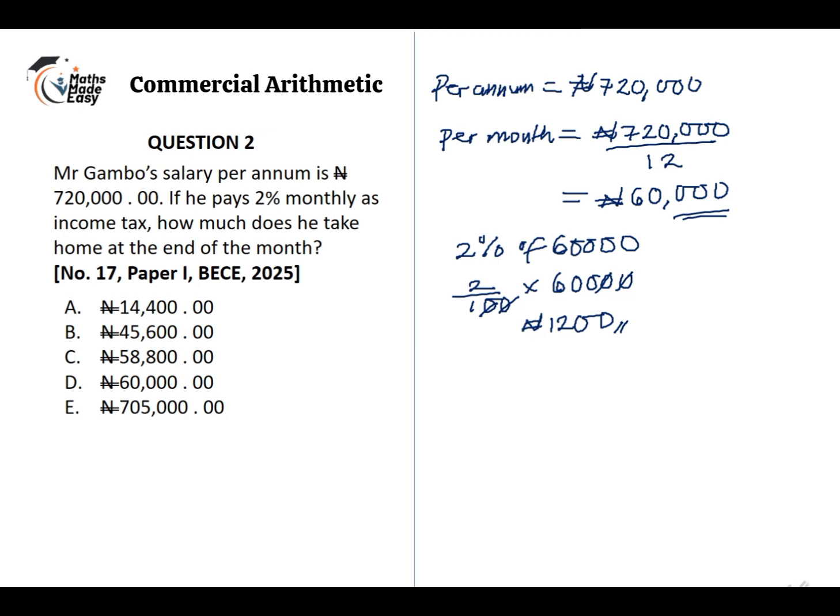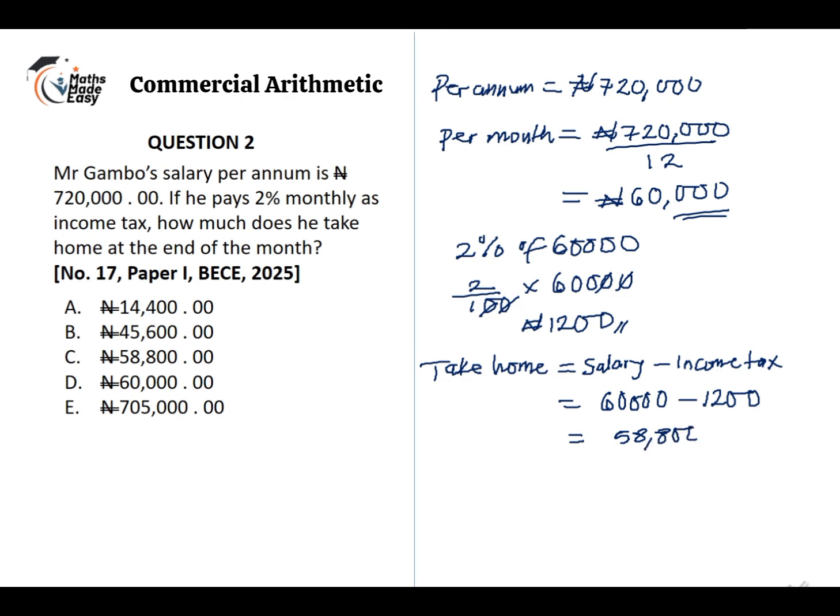Now to get his take home for that month, it is going to be his salary for the month minus the income tax. Now the salary for each month is 60,000 minus the income tax, which is 1,200. Therefore, 60,000 minus 1,200 gives 58,800 naira. Therefore, his monthly take home is 58,800 naira. The answer is C.